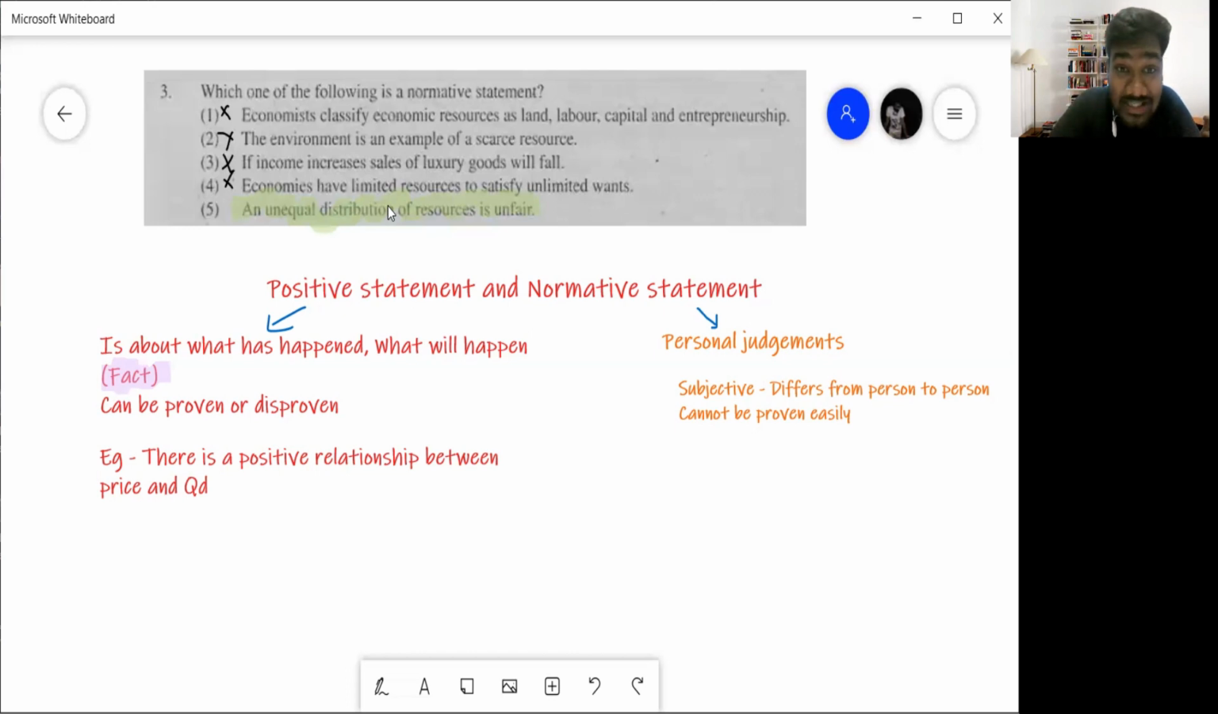But if you look at the final answer, that is number 5, which is actually the answer for question number 3, that says an unequal distribution of resources is unfair. Now, you can say it's fair, I can say it's unfair. Unequal distribution of resources means some people have a lot of resources. Some people are rich, some people are poor. Now, you will say it's unfair, right? You will say, no, sir, everyone has to live. Why can't everyone earn the same income and everyone live happily like that?